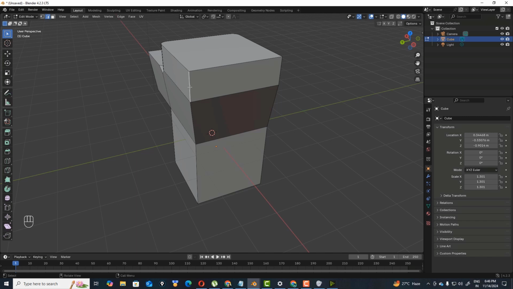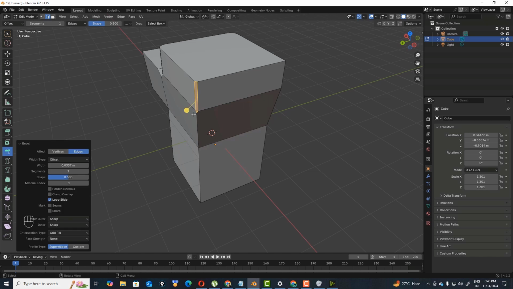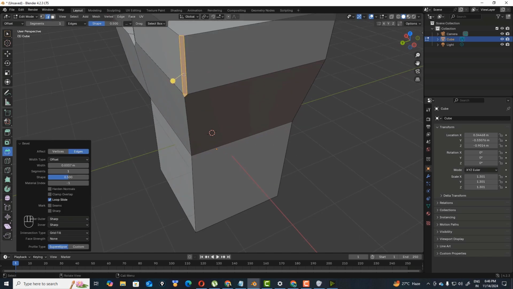Select this, bevel option. See, now you can control the subdivisions. You can play with this kind of thing.